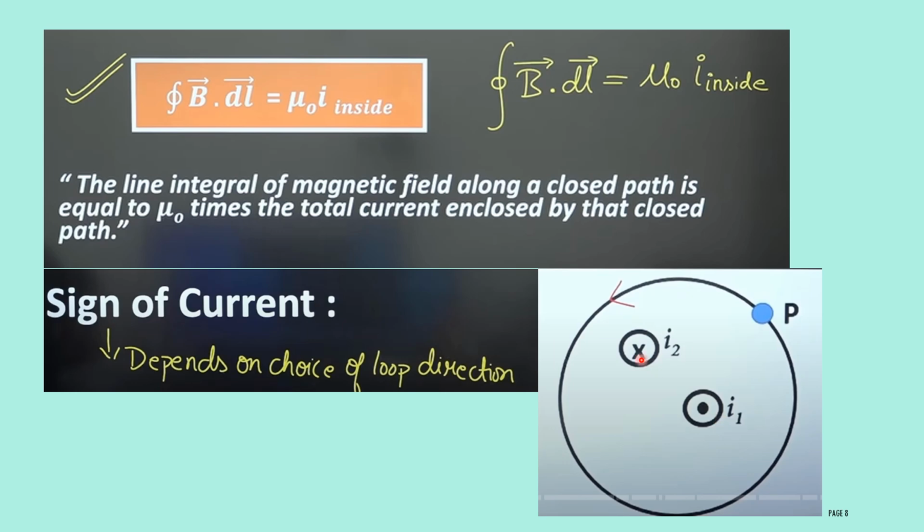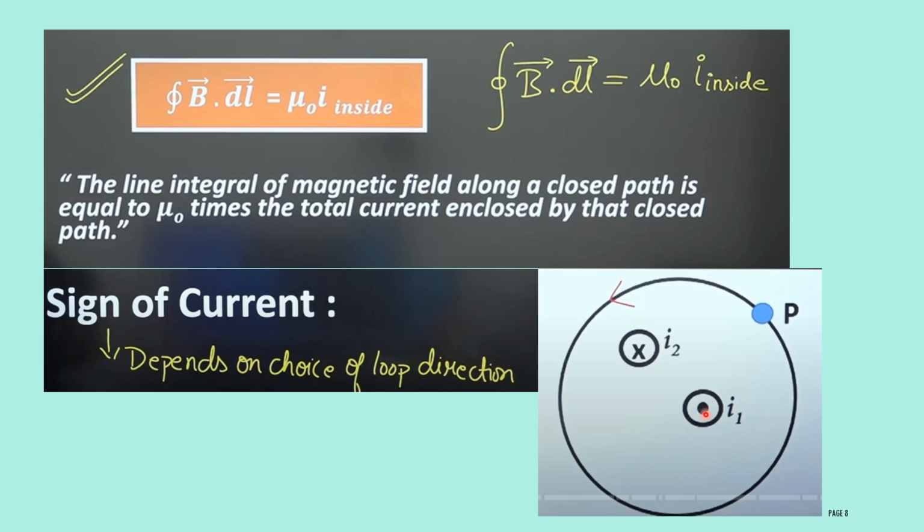Then this cross mark will indicate the current is going inside. It will depend upon the direction of the current, and upon the choice of loop direction. If the loop direction is clockwise or anti-clockwise, then it will decide the sign of the current. Let us discuss in detail.